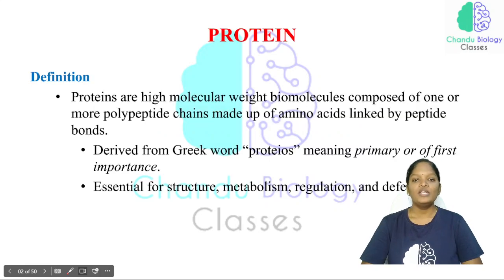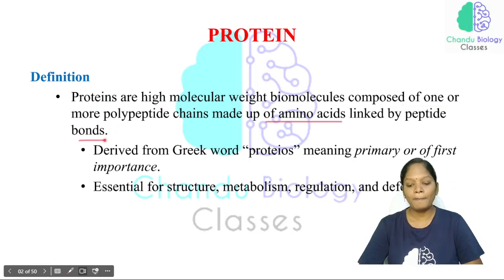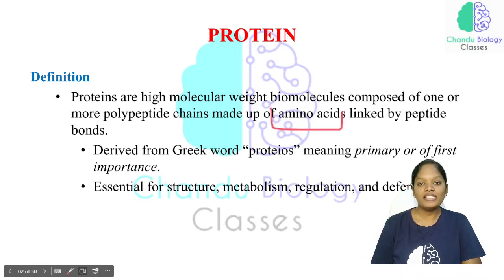We'll discuss it. So how can we define a protein? Proteins are high molecular weight biomolecules composed of one or more polypeptide chains made up of amino acids linked by peptide bonds. It is a higher molecular weight, and the group of amino acids is low molecular weight. So many amino acids make up a bulk molecule. That is why we say protein is a high molecular weight biomolecule composed of one or more polypeptide chains.